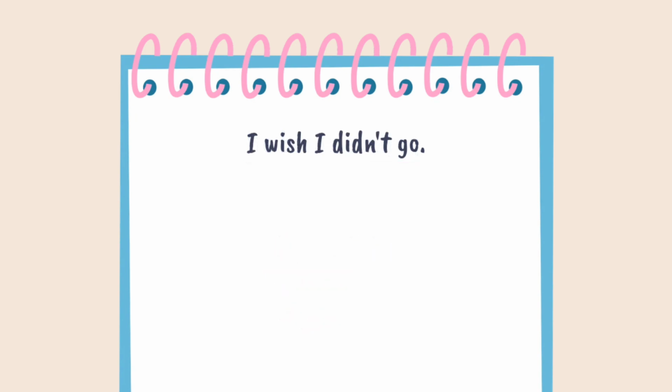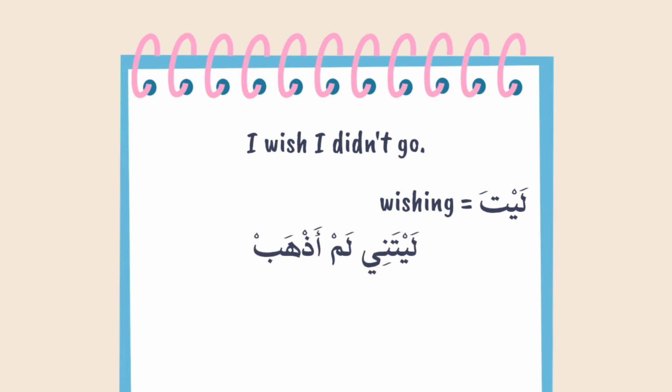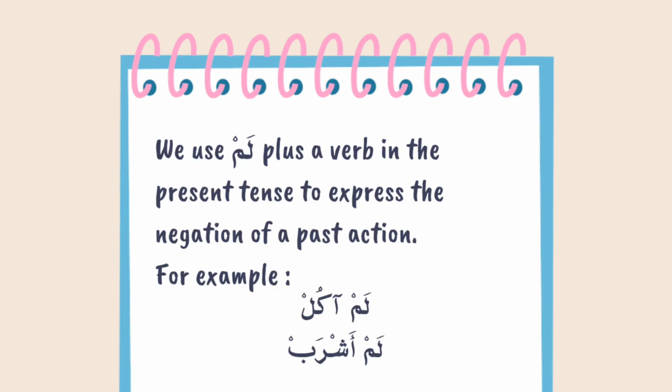Next sentence. I wish I didn't go. To express the meaning of wishing in Arabic, we often use layta, one of Inna's sisters. I wish I is laytani. I didn't go is lam adhab. Lam is used for negation. Adhab is a verb to go in the present tense, conjugated for ana. We use lam plus a verb in the present tense to express the negation of a past action.